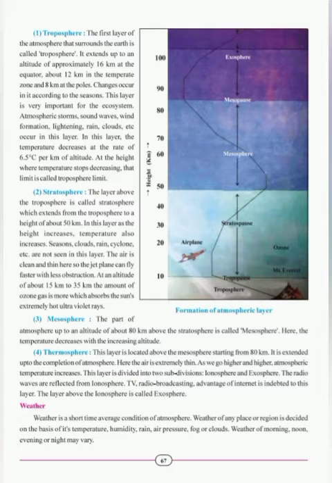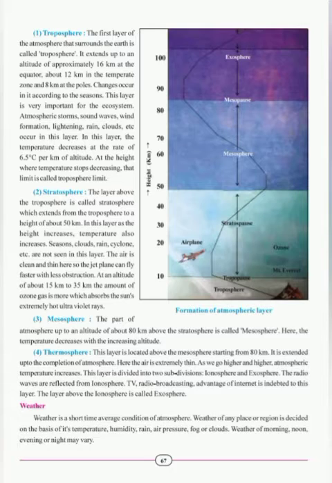Thermosphere. This layer is located above the mesosphere starting from 80 kilometers. Students, you can see in the figure of page number 67. It is extended up to the completion of atmosphere. Here the air is extremely thin. As we go higher and higher, atmospheric temperature increases. This layer is divided into two subdivisions, ionosphere and exosphere. The radio waves are reflected from ionosphere. TV, radio broadcasting, advantage of internet is indebted to this layer. The layer above the ionosphere is called exosphere.